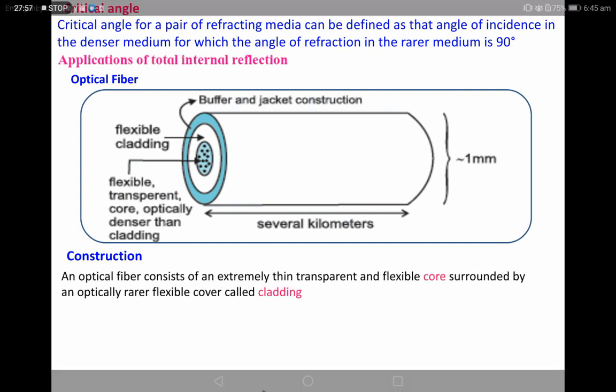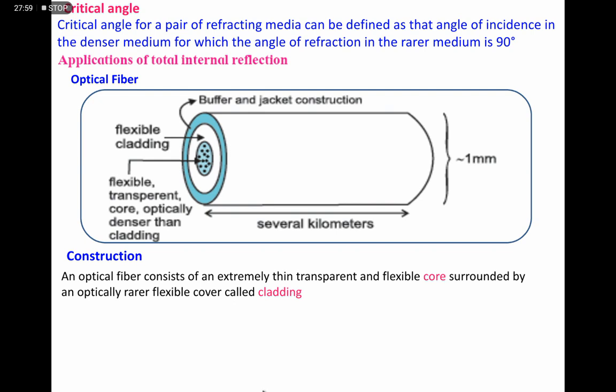An optical fiber consists of an extremely thin, transparent, and flexible core, and this core is surrounded by an optically rarer flexible cover called cladding. The core and the cladding are of different materials. The core is denser than the cladding, and definitely the cladding is the rarer material.